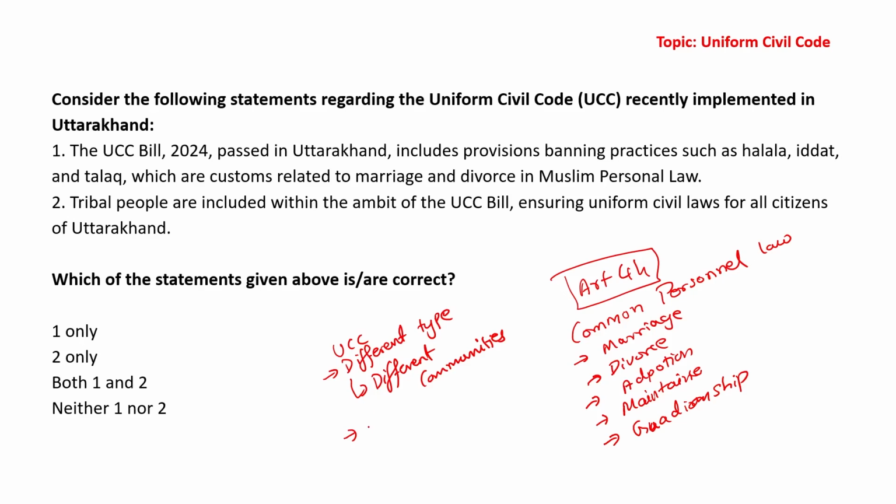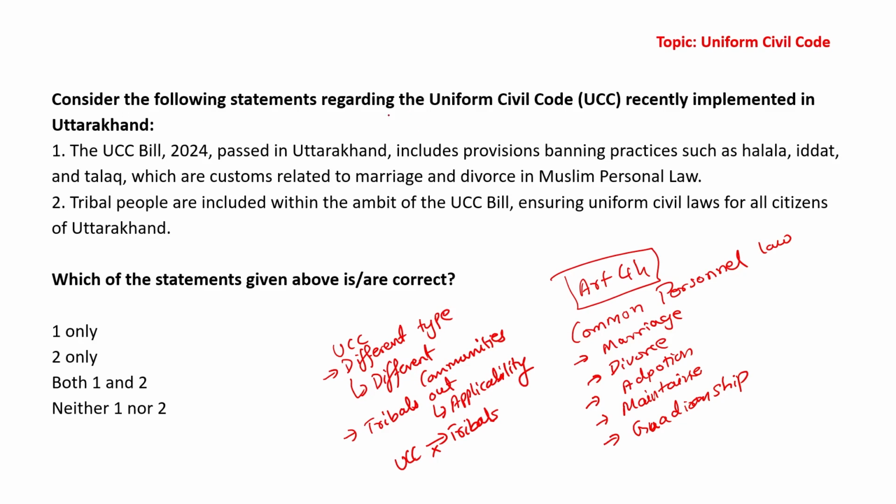But what it has also done is it has kept tribals out from its applicability. So Uniform Civil Code is not applicable to the tribals of Uttarakhand. All right, so let us look into the question.